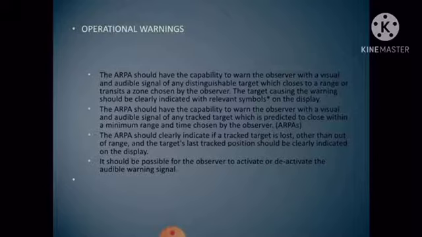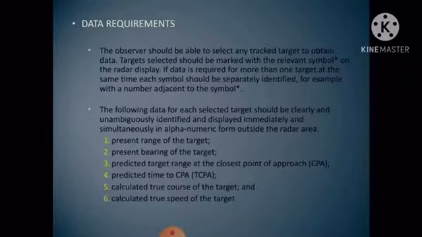The ARPA should also clearly indicate if a track is lost other than out of range, and the target's last tracked position should be clearly indicated on the display. So it should be possible for the observer to activate or deactivate the audible warning signal. Next is data requirements.